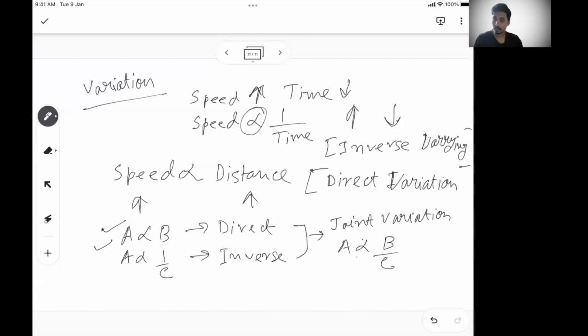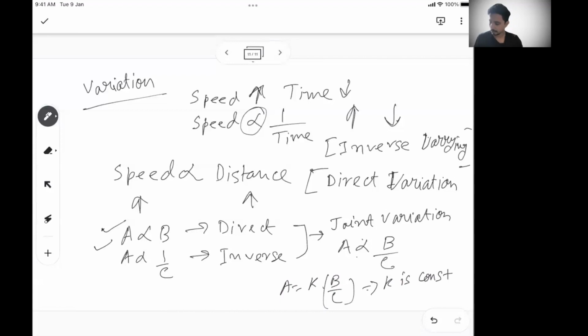That's all. And the final part, what you need to understand from a variation standpoint is how to convert this variation into an equality sign. So we can write A is equal to K into B by C. Again, K is nothing fixed, where K is the constant of variation.